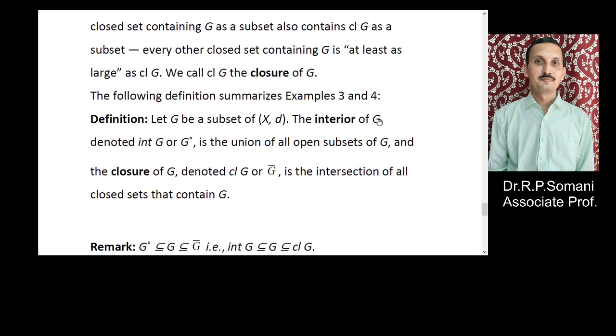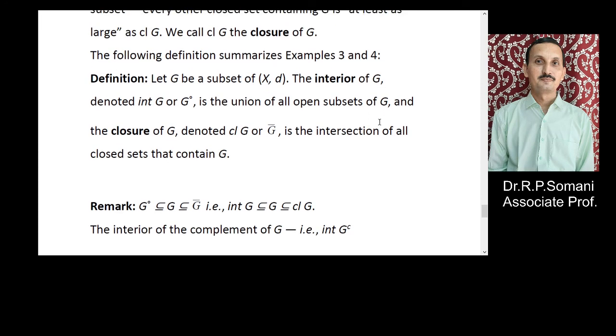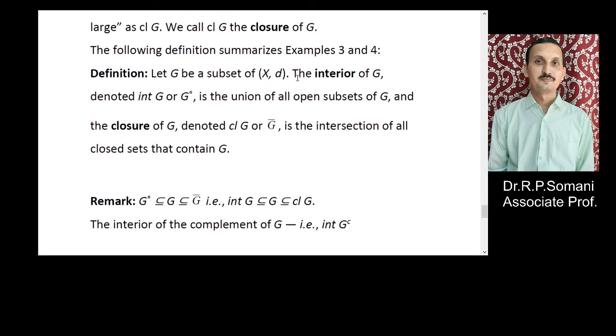So using these two examples, three and four, we have defined the interior and closure. Let G be a subset of X, d.